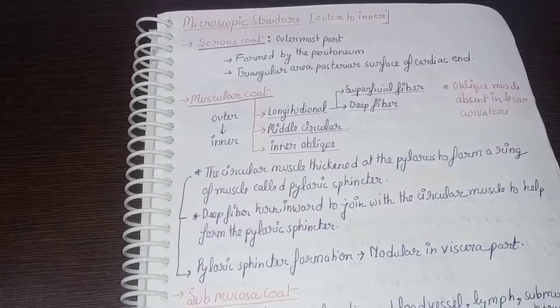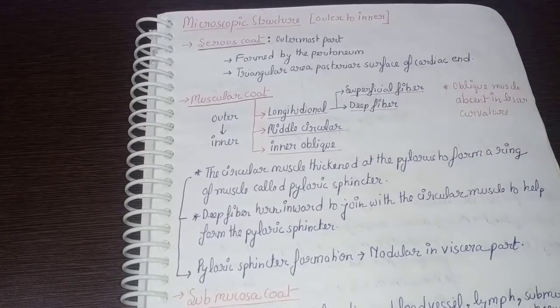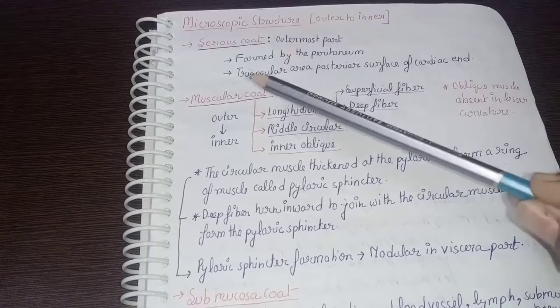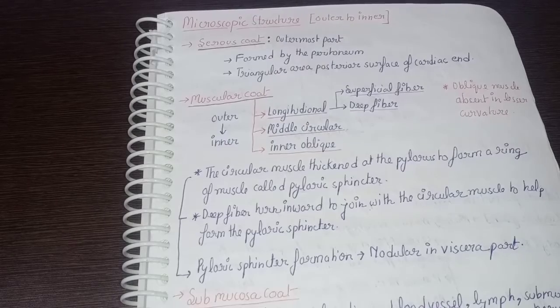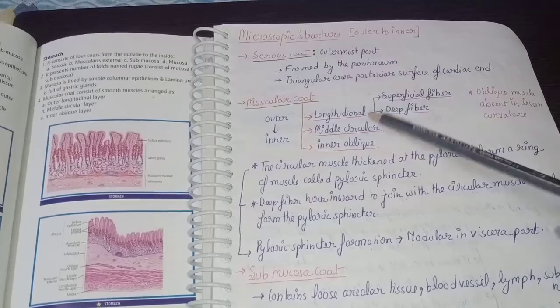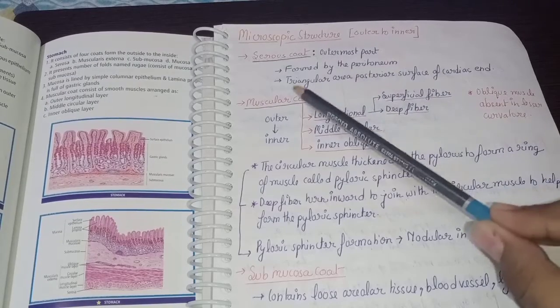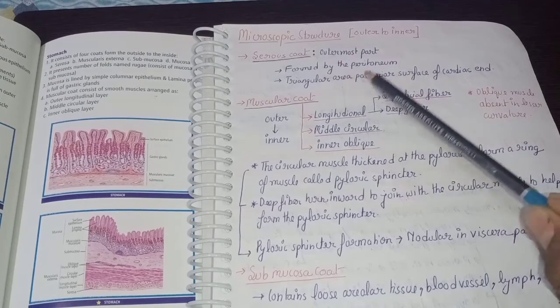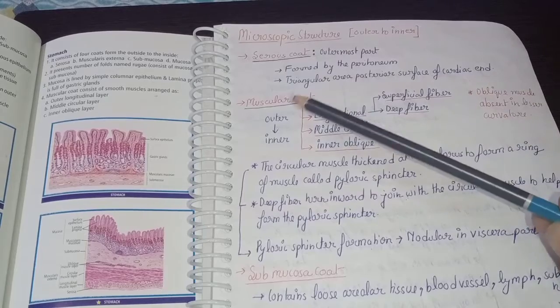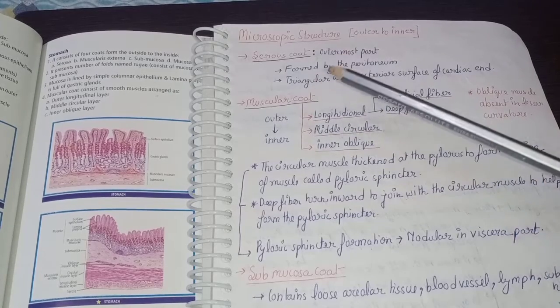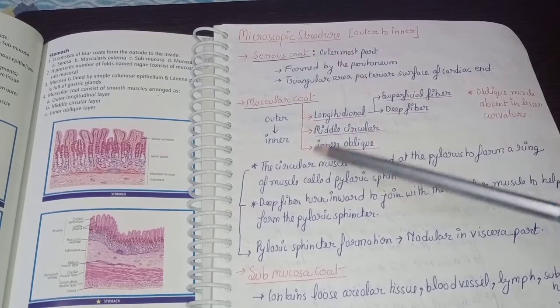Now coming to the microscopic structure of the stomach, from outer to inner, there will be the serous coat, which is the outermost coat, the muscular coat, the submucosa coat, and the mucosa coat. As you can see, the serous coat, which is the outermost part, is formed by the peritoneum, with a triangular area on the posterior surface of the cardiac end. The muscular coat, from outer to inner, is divided into three parts: longitudinal, middle circular, and inner oblique.